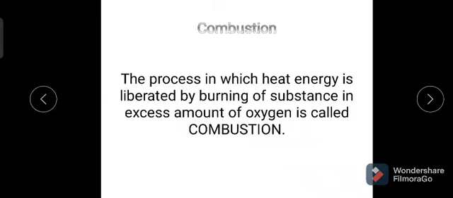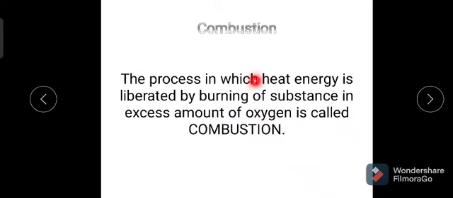On combustion of carbon compounds we produce carbon dioxide, and hydrogen produces the water molecule. Therefore, in combustion reaction the products are carbon dioxide and water molecule.